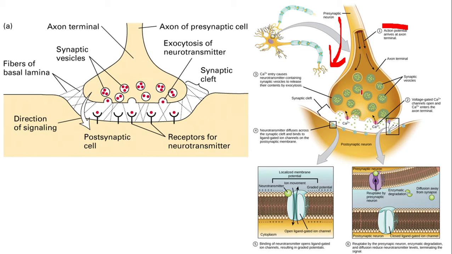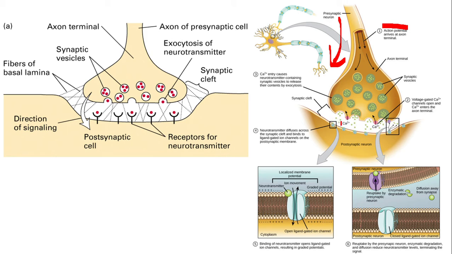Now what happens? These calcium ions are fusing with the synaptic vesicles. The synaptic vesicles move to the presynaptic membrane. Both of them fuse together, and the neurotransmitter present inside the synaptic vesicles is released into the synaptic cleft. So entry of calcium ions into the presynaptic membrane induces the synaptic vesicles to fuse with the presynaptic membrane and release the neurotransmitter into the synaptic cleft.